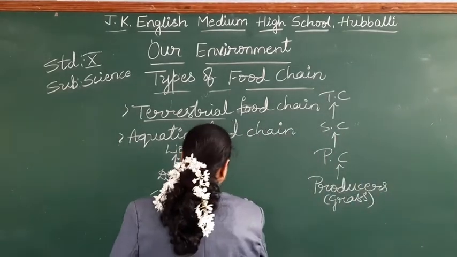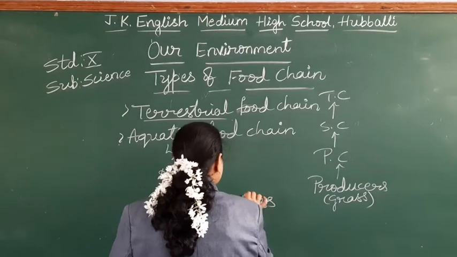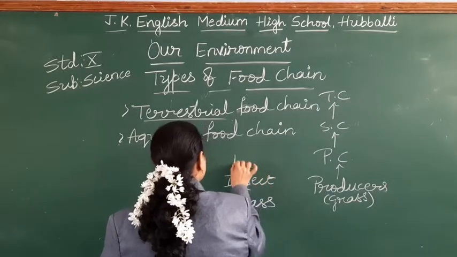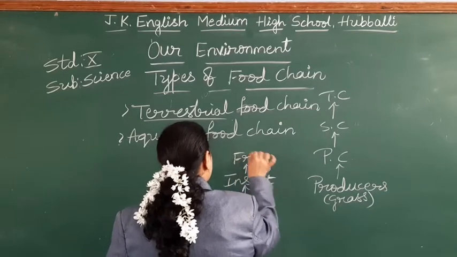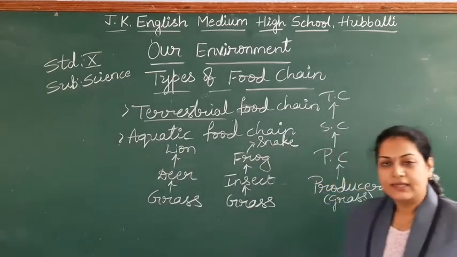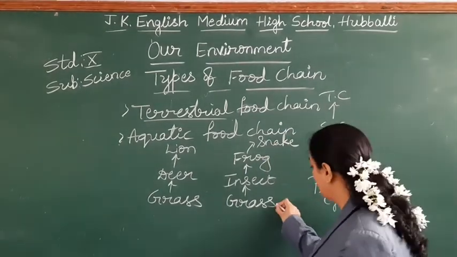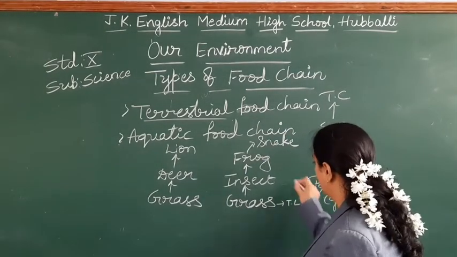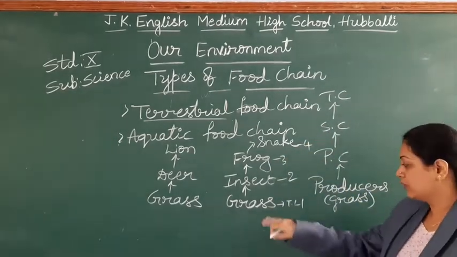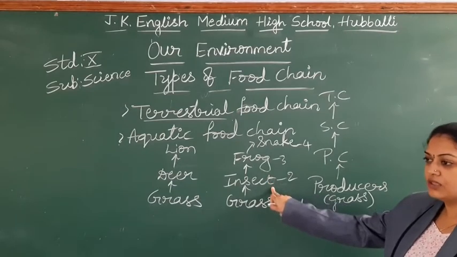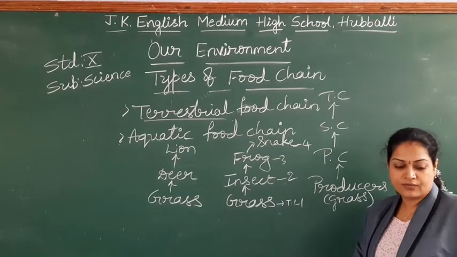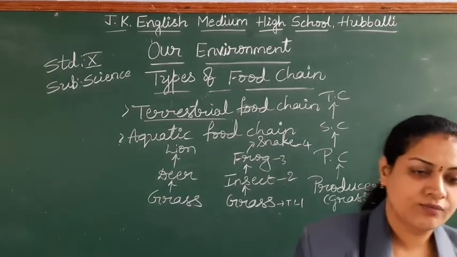Grass, insect, frog is eaten by the snake. So trophic level 1, 2, 3, and this is the 4th: producers, primary consumers, secondary consumers, tertiary consumers. Take out the example, students.